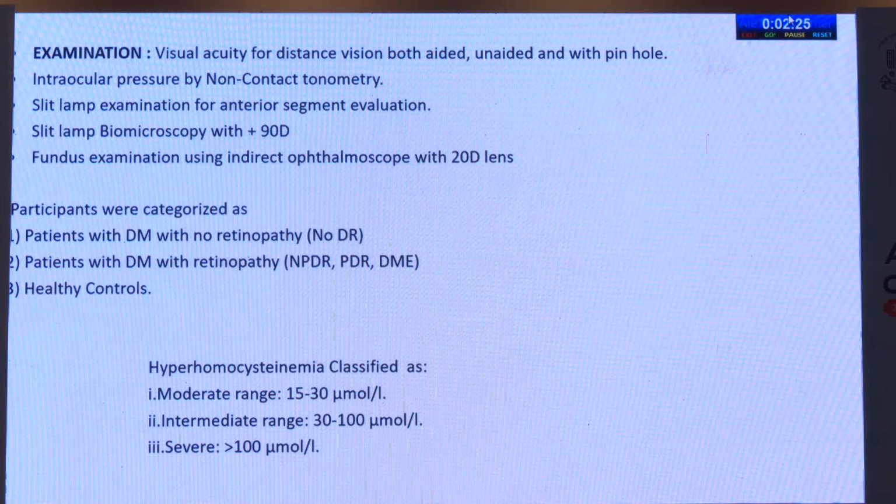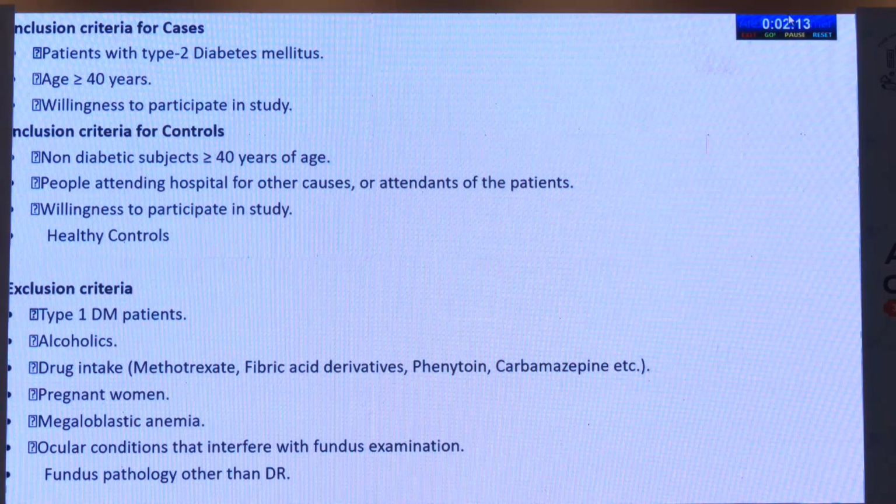So hyperhomocysteinemia is classified as moderate range 15 to 30, intermediate between 30 to 100, and severe more than 100, normal being 5 to 15. The inclusion criteria for cases include patients with type 2 diabetes, age more than 40, and willingness to participate in the study. Inclusion criteria for controls included non-diabetic subjects more than 40, people attending hospital for other causes, and willingness to participate in the study, and also healthy controls.